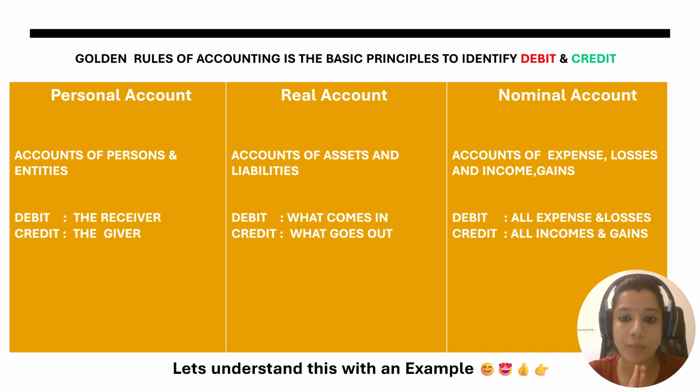Another one is the nominal account. All kinds of expenses, all kinds of incomes, all kinds of losses and gains come under the nominal account. If you categorize the transaction under personal, real, nominal, then you can easily place it: what is to be accounted under debit, what is to be accounted under credit. Let's understand this with an example.